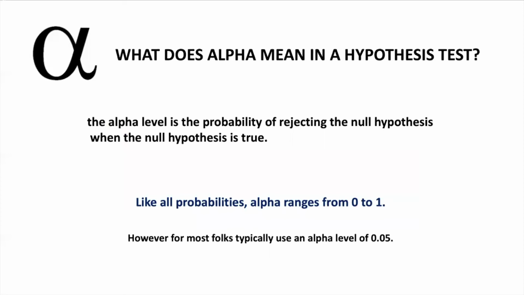So we will now learn about alpha value and p-value. First of all, what does alpha mean in hypothesis test? Before you run any statistical test, you must determine your alpha level, which is also called the significance level. By definition, we can say that the alpha value is the probability of rejecting the null hypothesis when the null hypothesis is true. Like all probability, alpha ranges from 0 to 1. However, most people use an alpha value of 0.05.